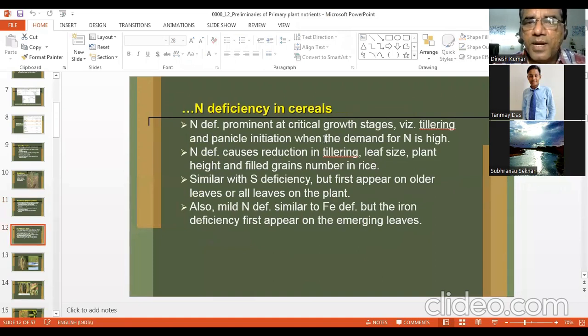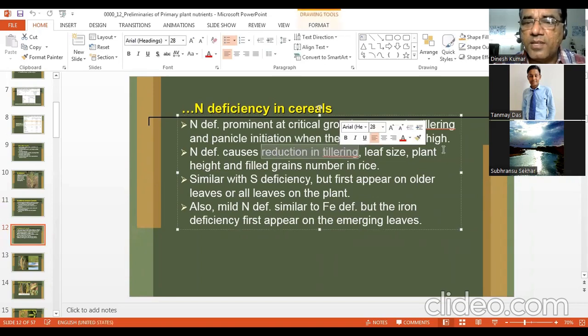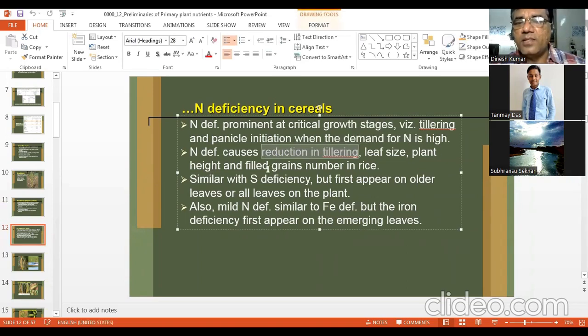Nitrogen deficiency is prominent at critical growth stages in cereals, tillering and panicle initiation. It is more serious when the demand for nitrogen is high. Nitrogen deficiency causes reduction in tillering, leaf size, plant height, and filled grains number in rice. Similar to sulfur deficiency, but it first appears on older leaves or all leaves on the plant. That is the difference between sulfur and nitrogen deficiency.